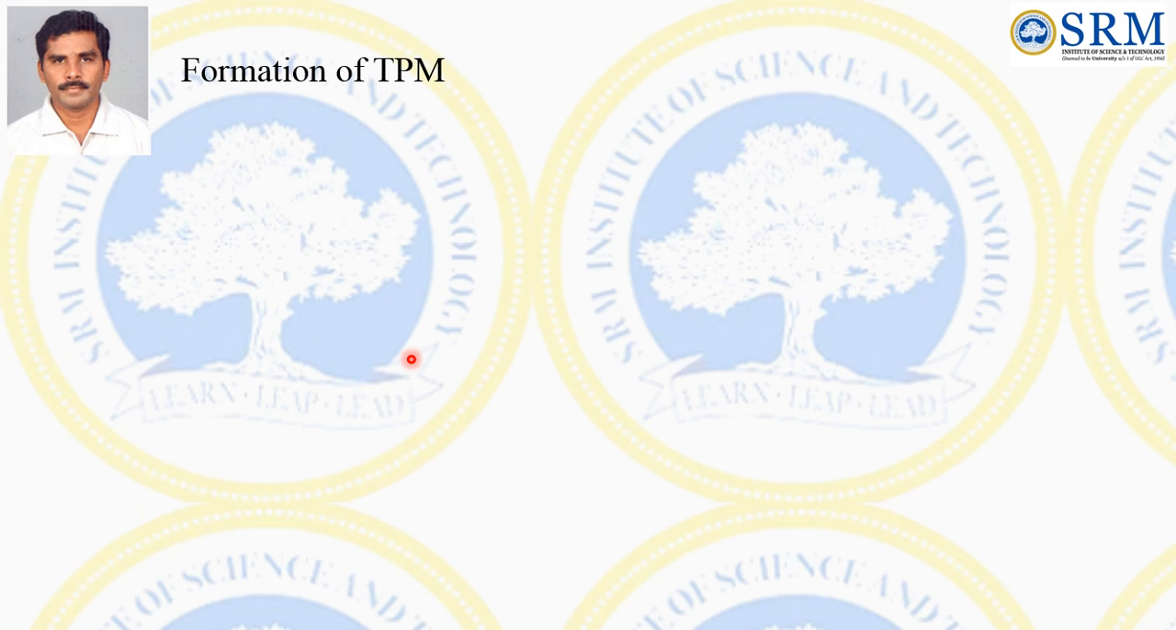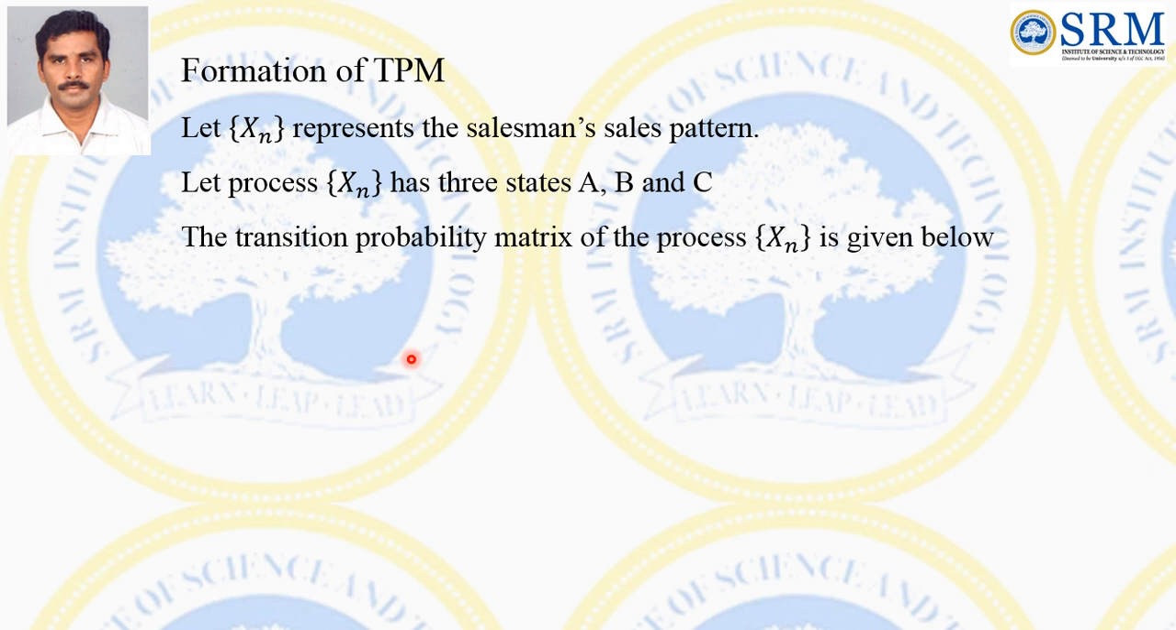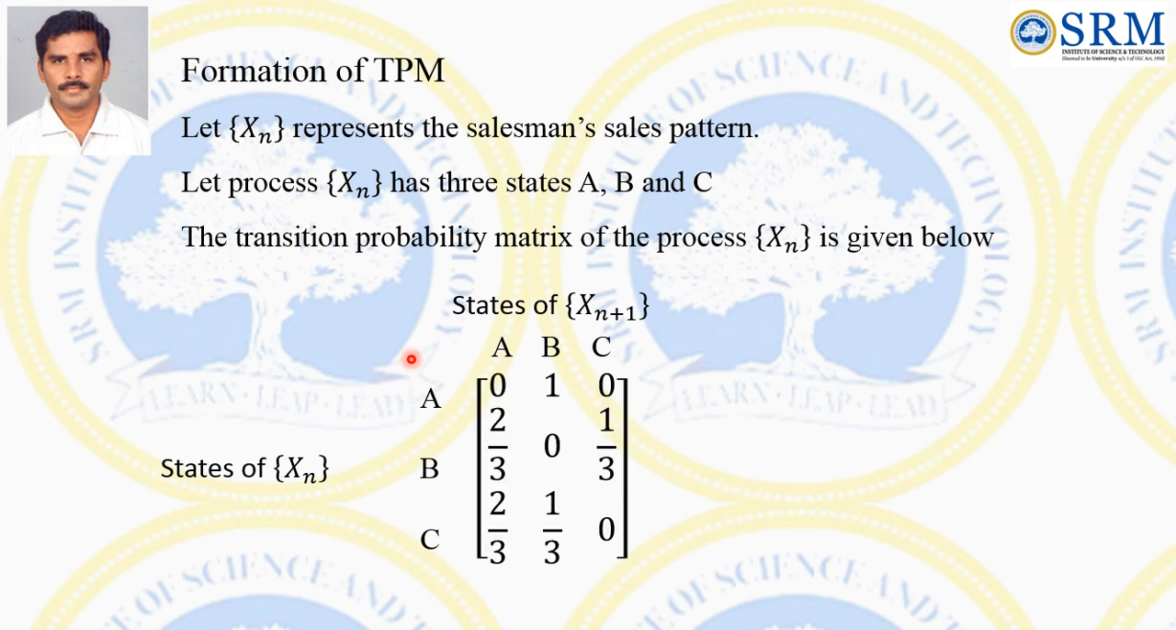The formation of the TPM. How to form the TPM? Let Xn represent the sales pattern. So there are 3 states, A, B, C. The transition probability matrix of the process Xn is given below. So how to form this? States of Xn are the present states, states of Xn plus 1 are the future states. So A, B, C are the present states, A, B, C are the future states. The respective TPM is this one.